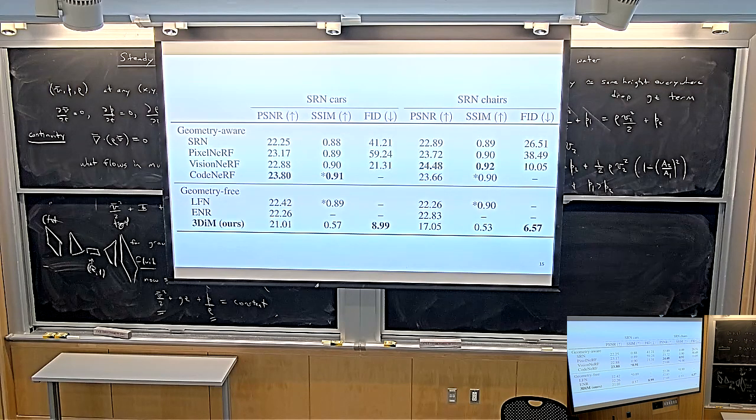But then they also report these other two metrics, PSNR and SSIM. Now PSNR is a little bit weird, right? Because PSNR means that I give you an input image, then you produce an output image, and now you compute the error. But as the question suggested, this model doesn't produce one output image. It produces a distribution over output images. So why does it make sense to report the PSNR? The answer is it doesn't really make sense. You can do the thing that you just suggested. You can say, I'm just going to sample 10 times from my model and average over the error of all of these 10 images, and that makes sense.